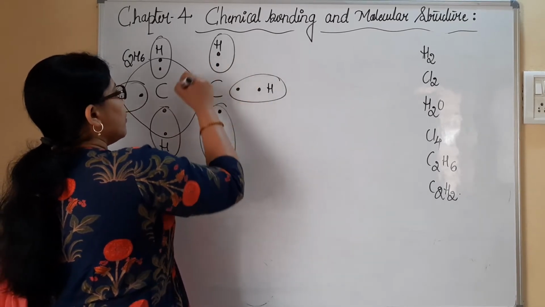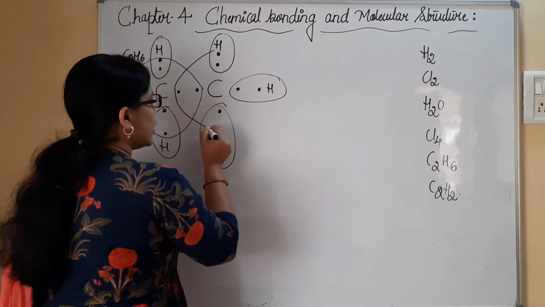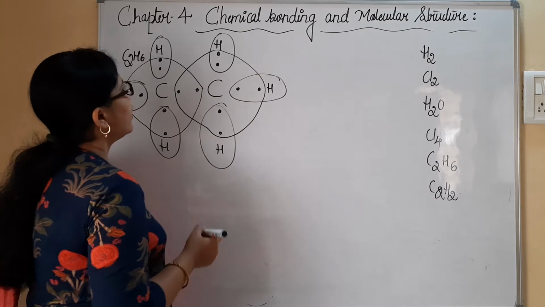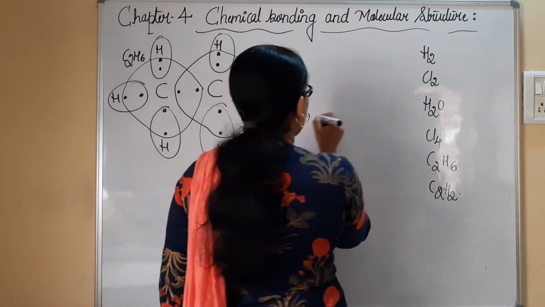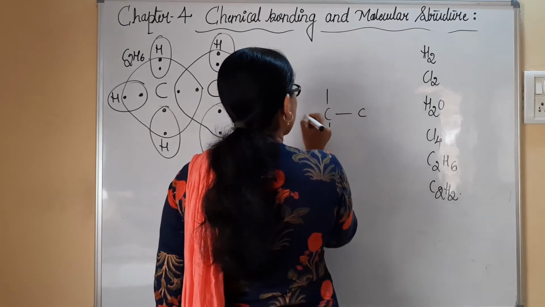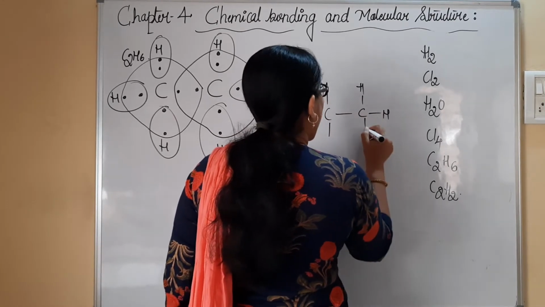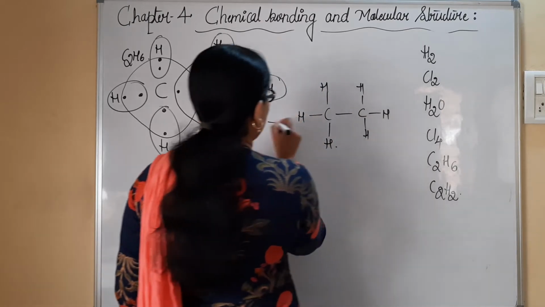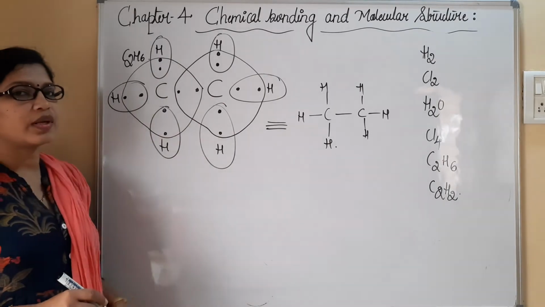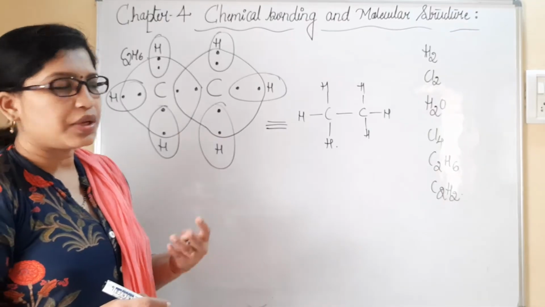It means we need these electrons to complete the octet. Fine. So the C2H6 molecule will be written like this. Now writing this type of structure is referred to as Lewis dot structure for molecules in which 2 atoms are involved.